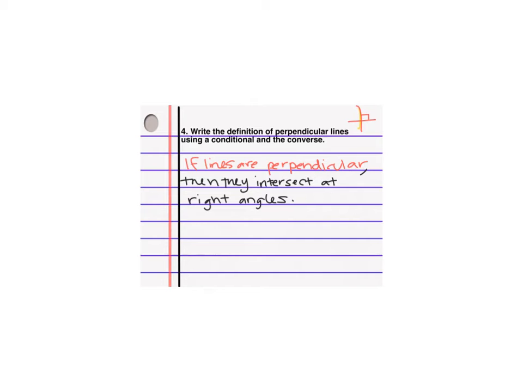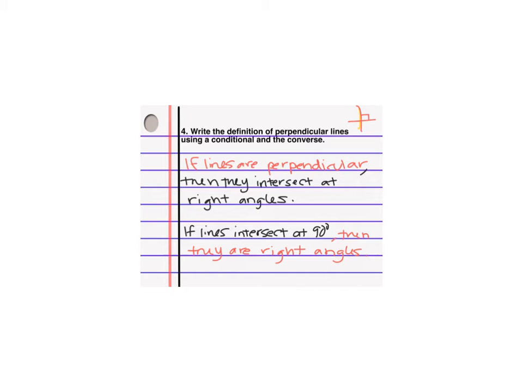Then let's do the converse. Remember, converse, you're changing the order. So if lines intersect at right angles or intersect at 90 degrees, then they are right angles. Now, it doesn't ask, but it's going to come up in the next slide, so let's just talk about it briefly.